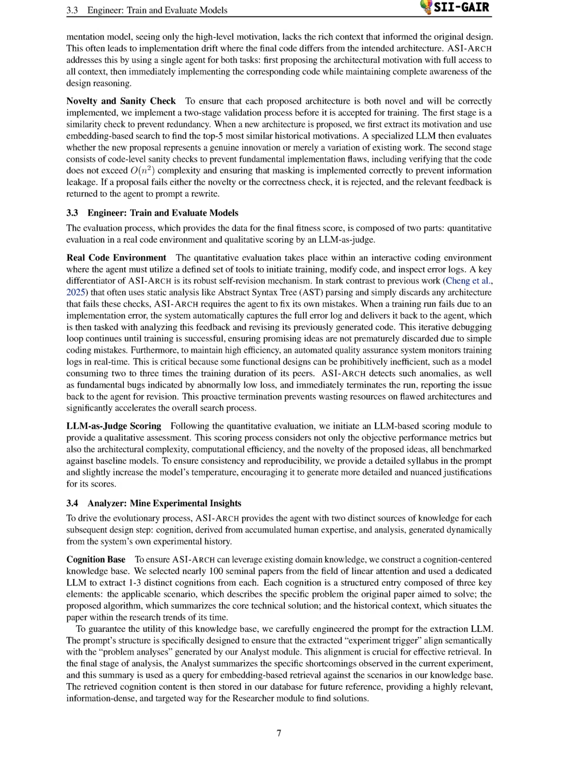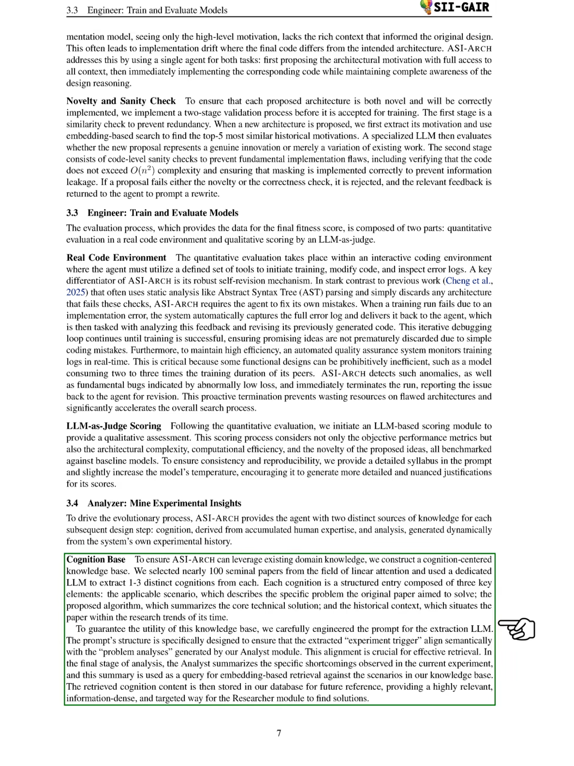Section Summary. In this section, we describe our model design process, which includes dynamic data summarization to provide diverse insights for architectural evolution, and a unified approach that integrates design motivation with code implementation to prevent discrepancies. We also outline a two-stage validation process for novelty and correctness, a robust self-revision mechanism during evaluation, and the creation of a cognition-centered knowledge base to enhance future design steps with accumulated expertise and experimental insights.